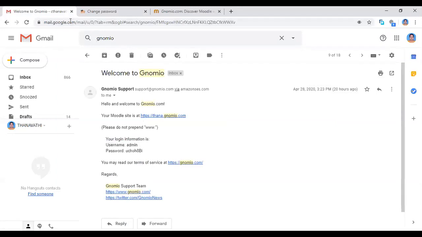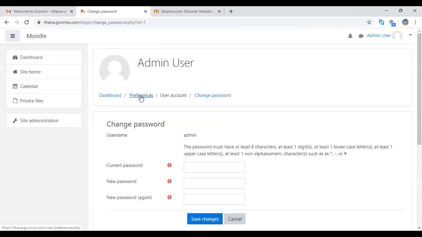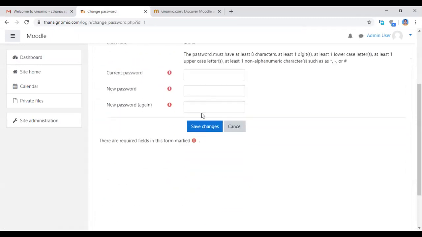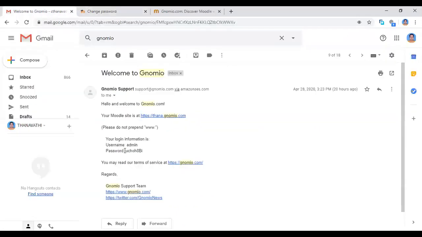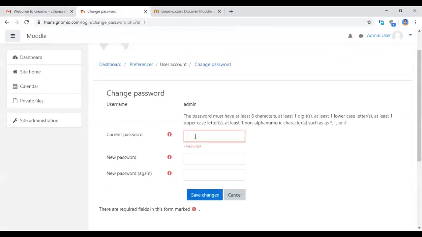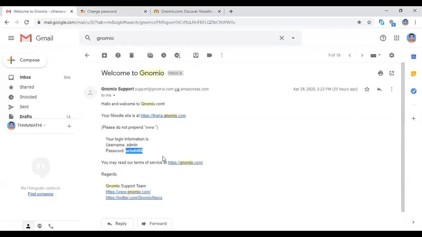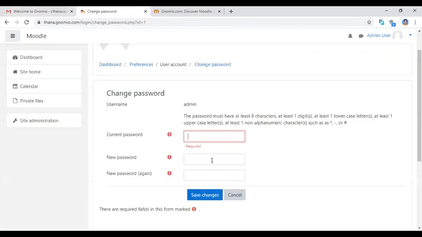You enter into this username and password only. You come to your website. Now you change your username and password. Username is almost, you are the admin of your Moodle site, so you need not change the username. You click here, you type your current password. This is your current password. You type it here.